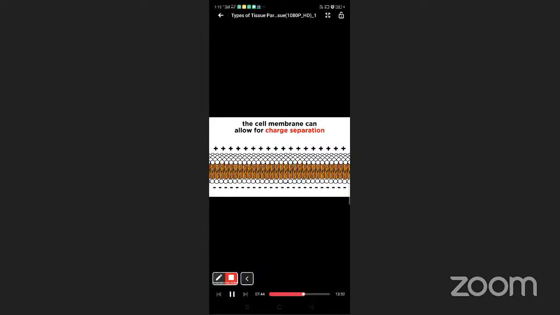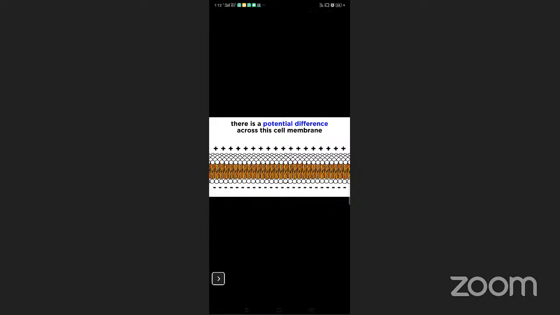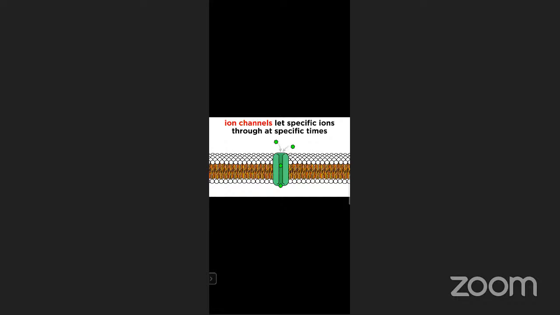So we say there is a potential difference across that membrane, and the membrane itself resists the current flow, as formally charged ions have difficulty traversing the nonpolar section of the membrane. However, there are ion channels in the membrane which can allow specific ions through at specific times. You can say ionic channel, for the entry of sodium.